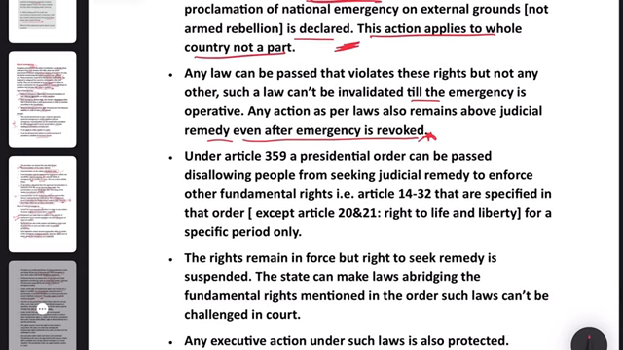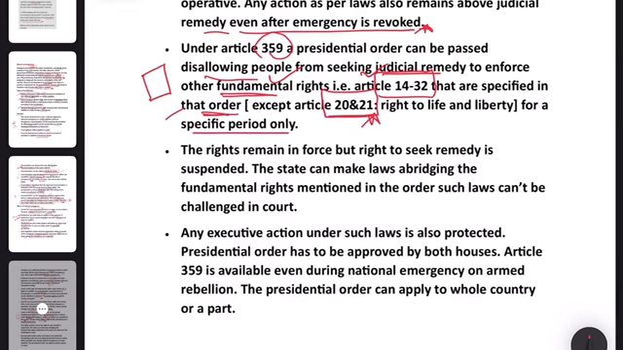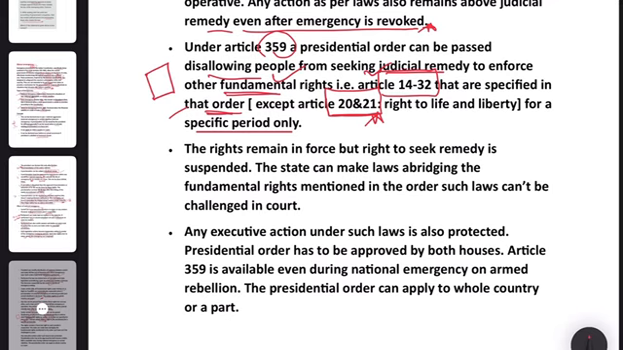Under Article 359, a presidential order can be passed disallowing people from seeking judicial remedy to enforce other fundamental rights, which are specified in that order for a specific period only. So, presidential order can be passed which can disallow people from seeking judicial remedy, and it only involves Article 14 to 32 which are specified in that order except 20 to 21. So, 20 and 21 article cannot be suspended at any cost. The rights remain in force, but right to seek remedy is suspended.